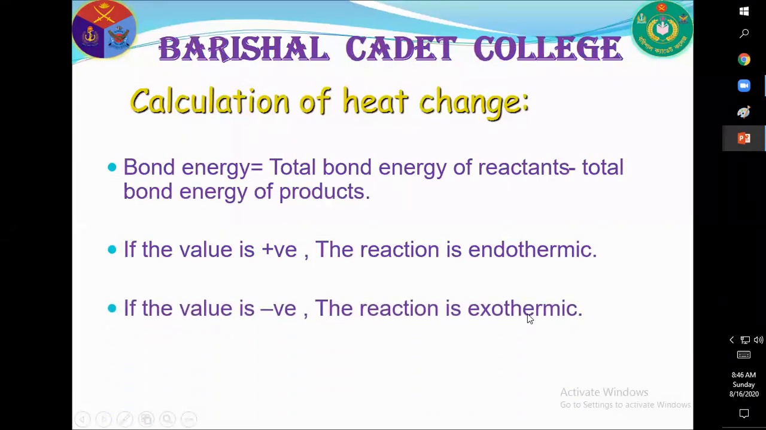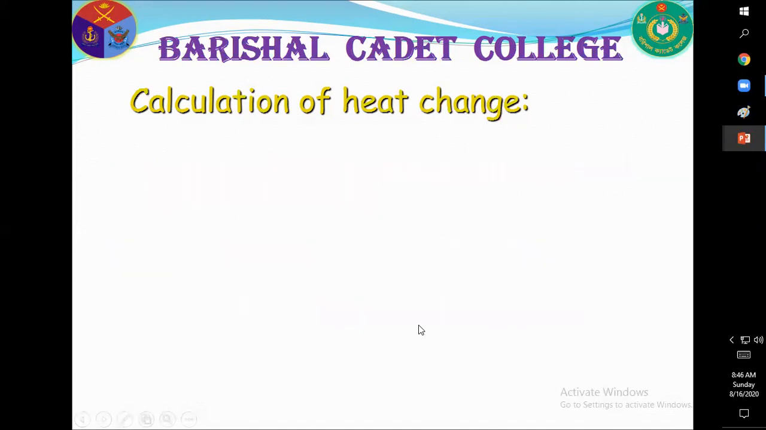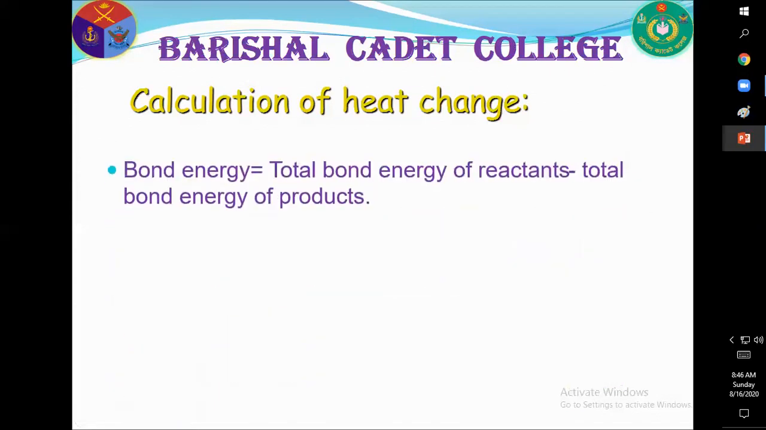Now, calculation of heat change. The bond energy of the reaction is defined by the total bond energy of reactants minus the total bond energy of products. If the value is positive, the reaction is endothermic reaction. If the value is negative, the reaction is exothermic reaction.